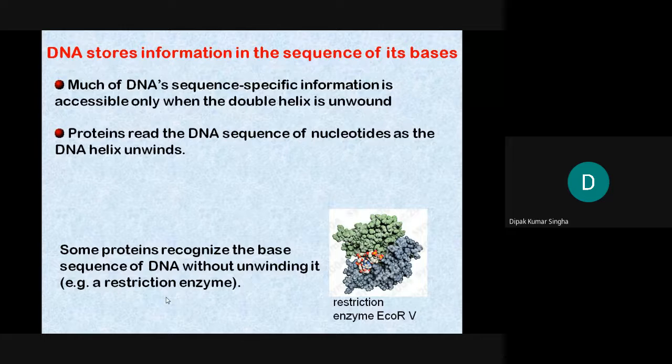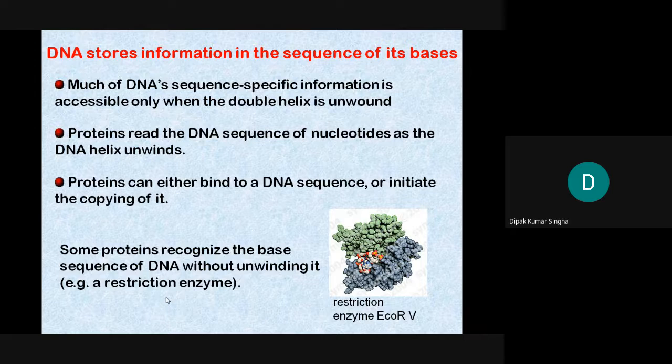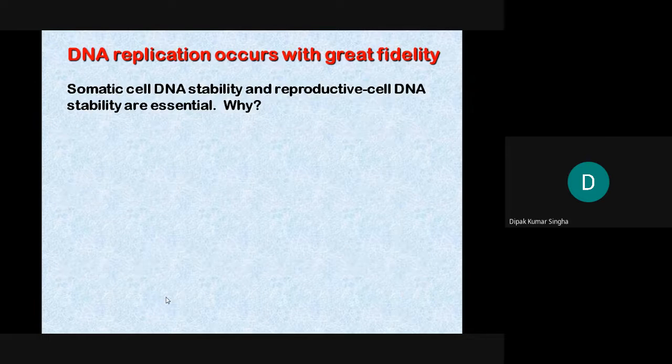Next, proteins read the DNA sequence of nucleotides as the DNA helix is unwound. When the DNA is unwound, this portion will be cut. Then the protein can either bind with the DNA sequence or initiate the synthesis of DNA.